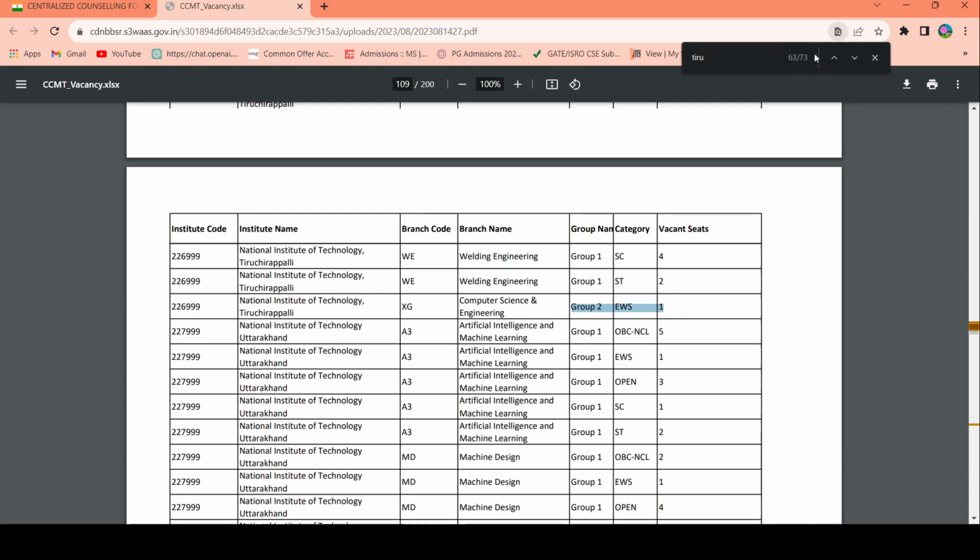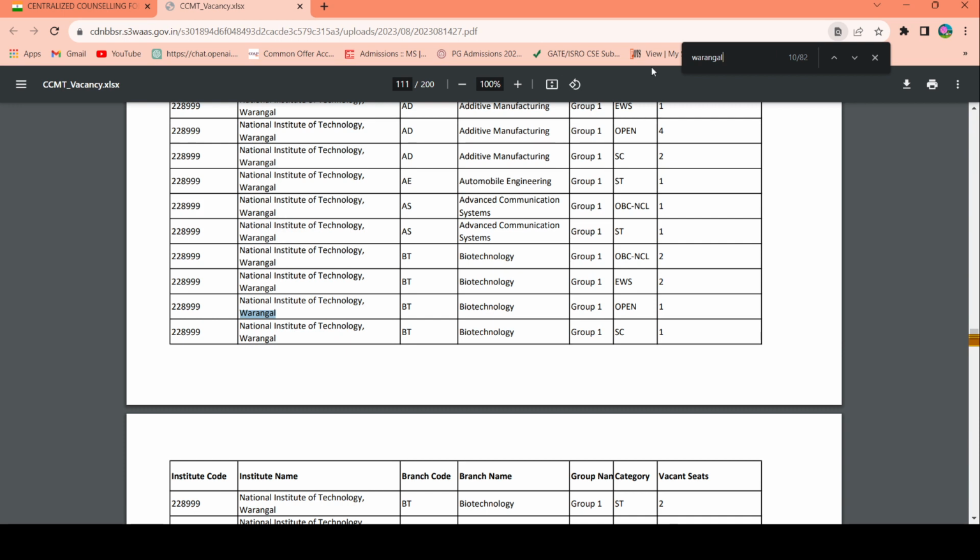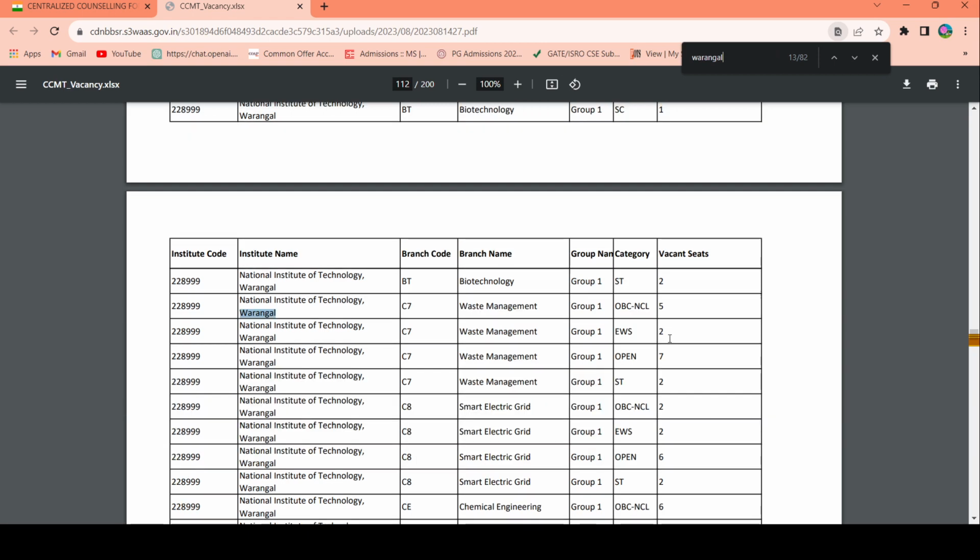So similarly, for example, if you want to apply for some course at NIT Warangal, we will just check for NIT Warangal. So let's check for computer science and engineering here as well. You can see this is biotechnology, for example. You can see the number of seats available here. Quite a good amount of seats is available for biotechnology, so you can obviously apply here. Similarly, for waste management, there are 5, 7, 7, 7, 14, 15, 16 seats available here. So obviously you can apply for these types of courses where a good amount of seats are available.